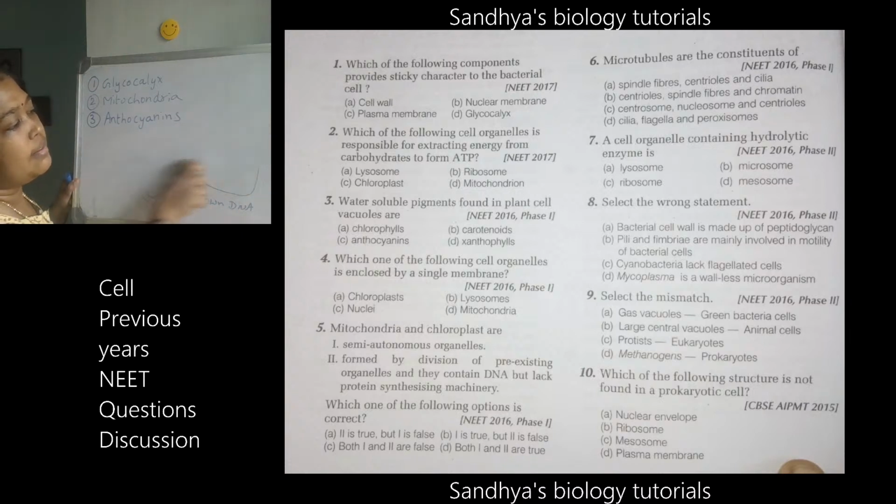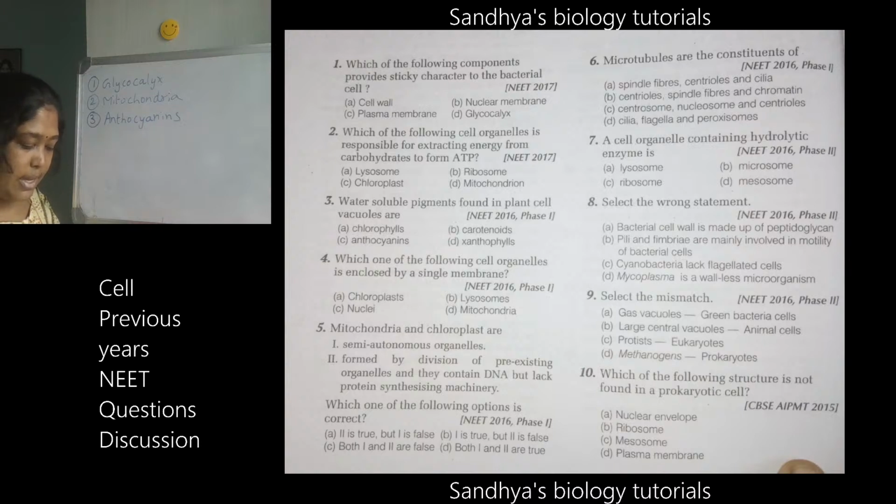Okay, the rest of the answers I will be providing you here. The fourth, meanwhile you type the answer for the sixth one. Very good. So these are the structures which are present in the cilia and also the flagella, centrioles and spindle fibers. These and all, there will be the presence of this. Very good. Now moving on to the seventh question.